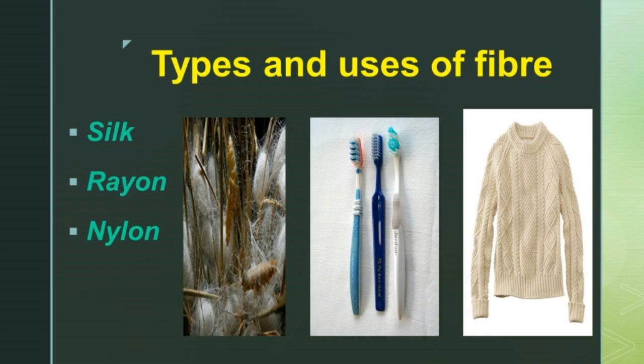Silk is one of the strongest natural fibers and it has been used for clothing, carpets and parachutes. So it is very, very strong.